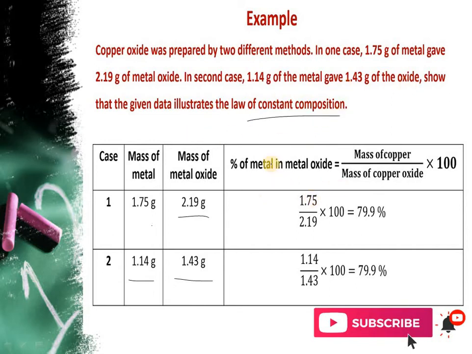So we will check the percentage of metal in metal oxide. We know the mass of copper, that is 1.75 gram, and we know the mass of copper oxide, that is 2.19, and multiplying by 100 we get 79.9%. We will do the same here and check that the percentage remains the same. So this justifies that this law is applicable.